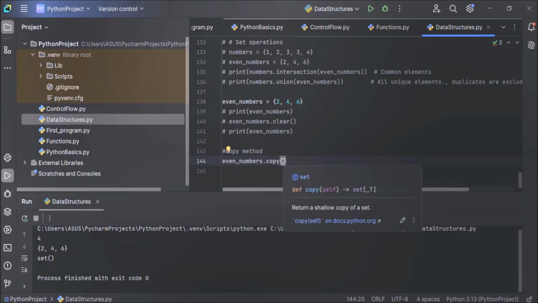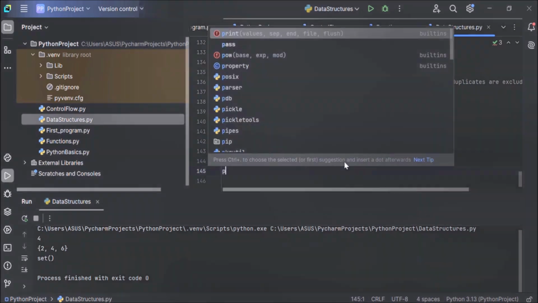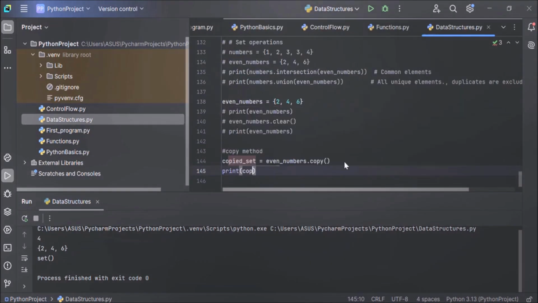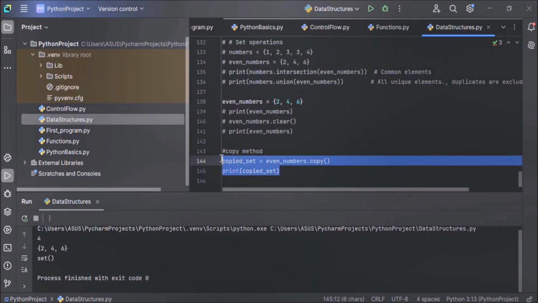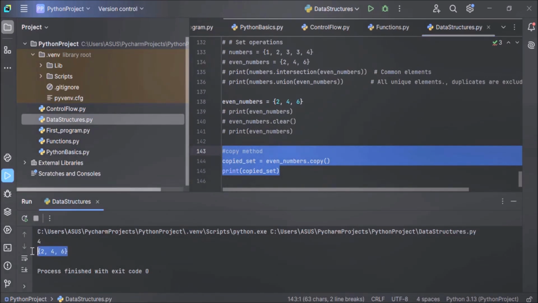Now let's store that returned copied set in a variable, in a set. Let's name it copiedSet, and now print the copied set. Now let's execute and see the output whether set is copied or not. You can see set is copied here. 2, 4, 6 are the elements of the copied set.